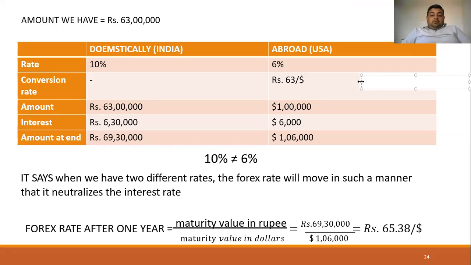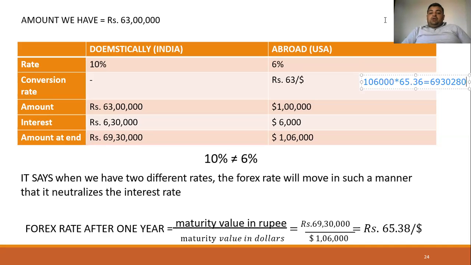So at the rate of 65.38, 1,06,000 multiplied by 65.38, the amount will become 69 lakhs 30,280 rupees. So now what is there?